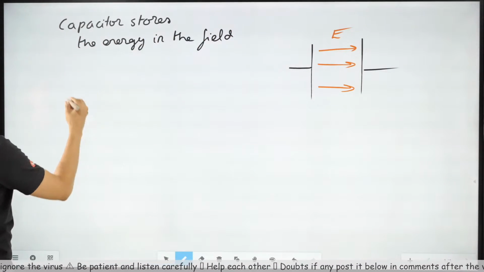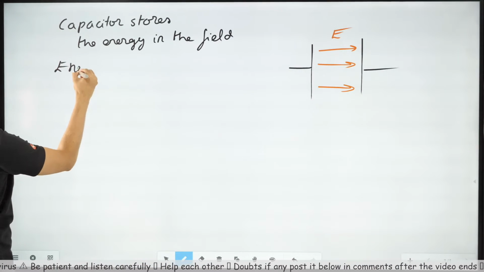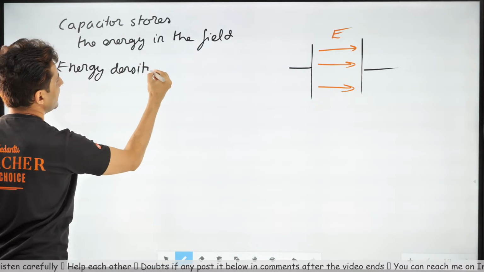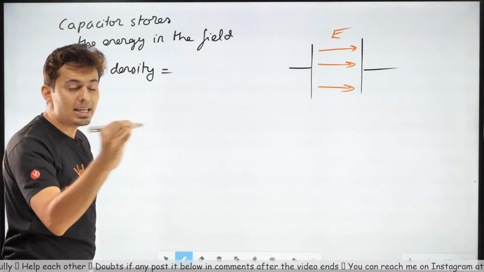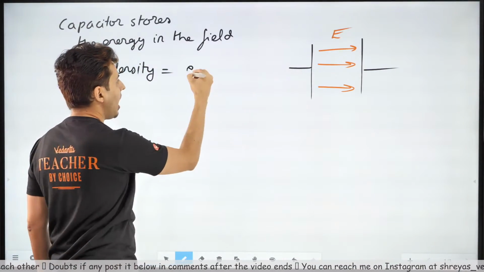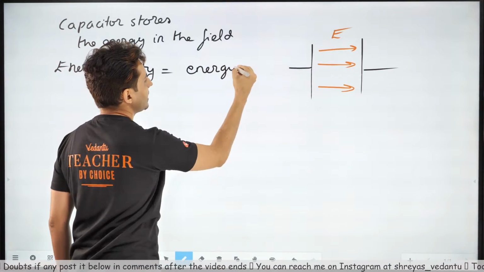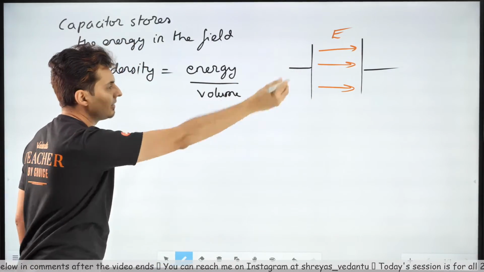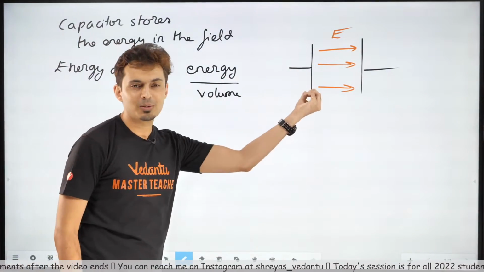I am now interested in what the energy density is. The meaning of energy density is how much energy is stored per unit volume, wherever the energy is stored.